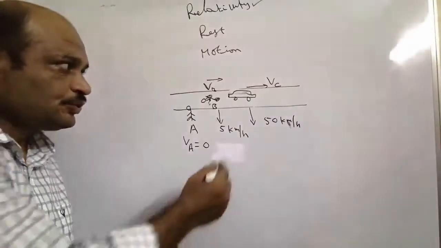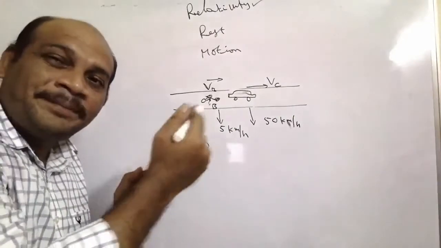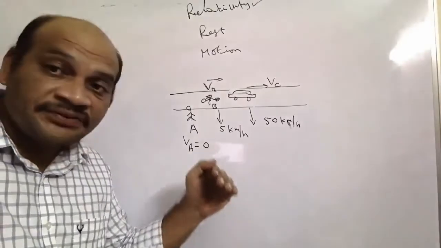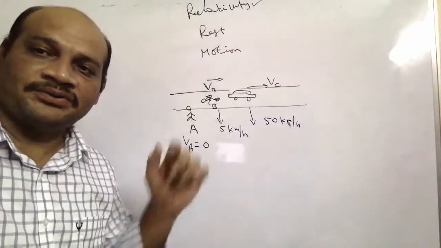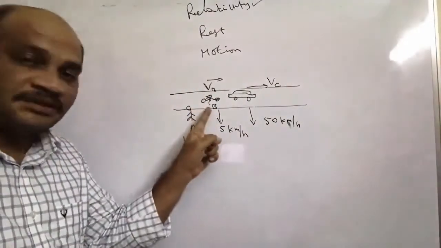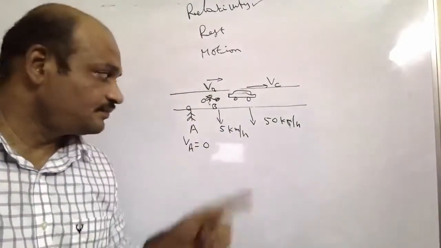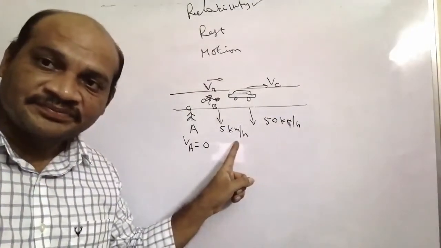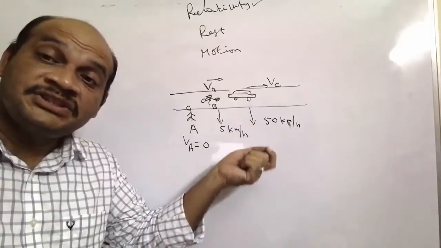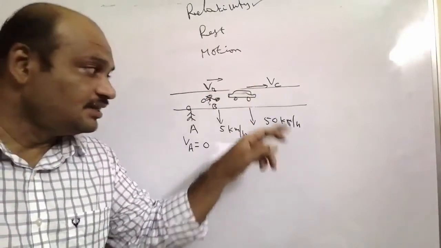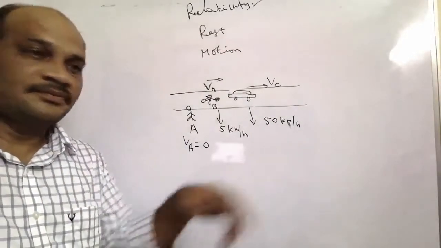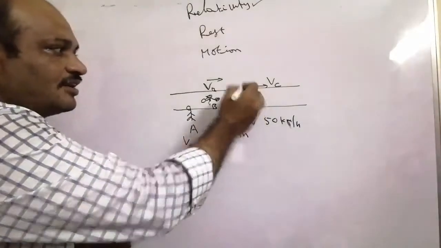So here, to represent their velocities, what is the reference? Ground. With respect to ground, the person on this cycle is moving at 5 kilometers per hour. With respect to ground, the car, or the person in the car, is moving at 50 kilometers per hour.